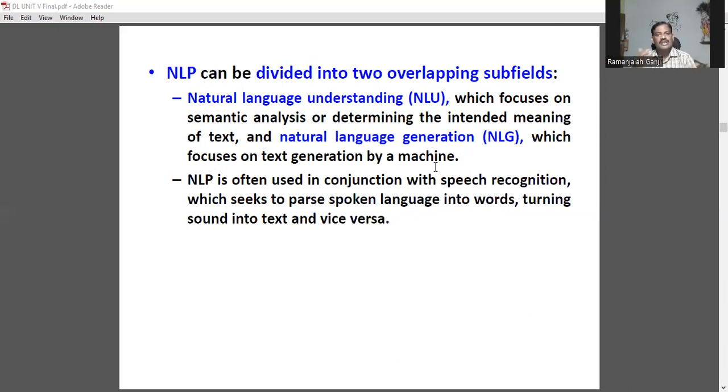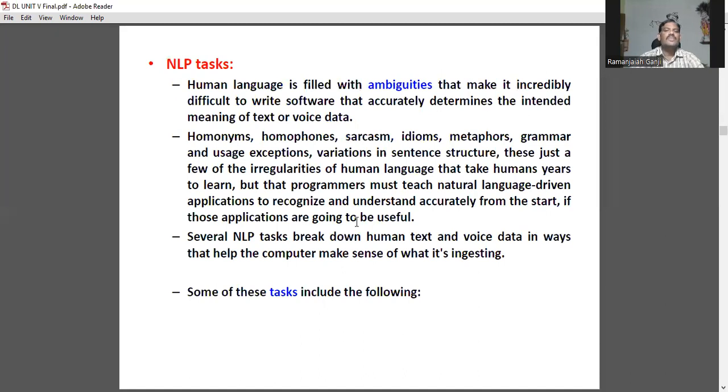Text generation by a machine is NLG. Natural language understanding is NLU. It is often used in conjunction with speech recognition, which seeks to parse. Parsing is nothing but dividing the spoken language into words and turning the sound into text and vice versa. Natural language tasks.